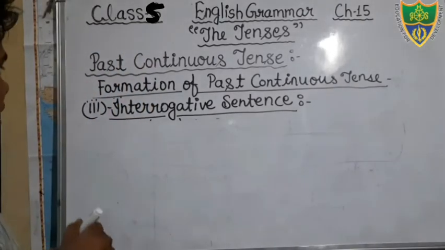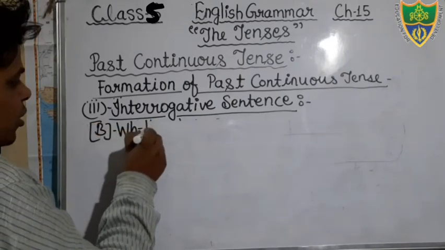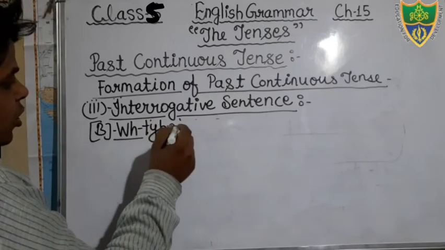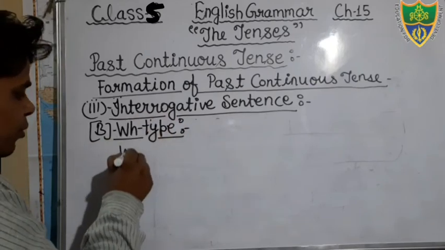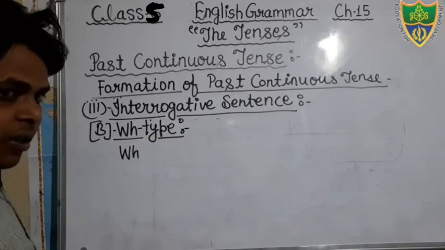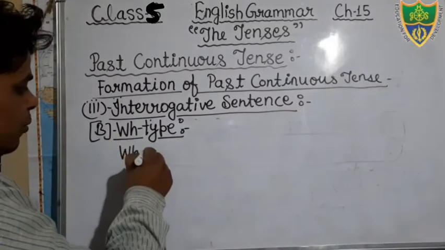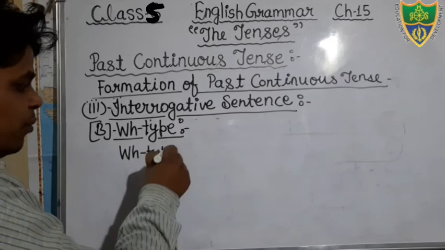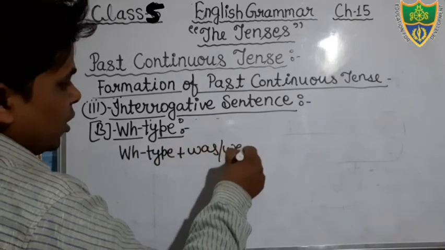Let's see the next heading, WS type. Dear students, I have already told you that interrogative sentences consist of two types. There are two types. Okay, SNO type and WS type. And WS type always starts with the WH words such as what, where, when, which, how. So a WH word we will add here in the beginning. Then after that the helping verb was and were according to the subject.